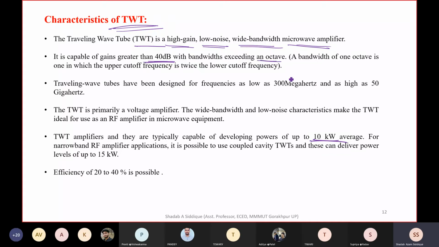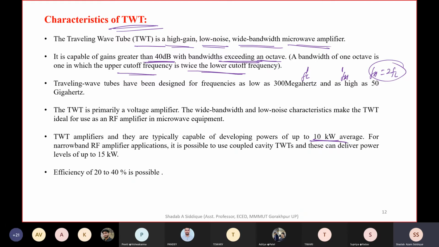An octave means what? An octave is one in which the upper cutoff frequency is twice the lower cutoff frequency. So we have the upper cutoff frequency and the lower cutoff frequency, that is FL and FH. So FH should be equal to 2 times FL. So that is called one octave. Okay, so the bandwidth should be greater than an octave. Whatever the frequency we have, suppose we are talking about a bandwidth which is maybe 0.8 gigahertz.